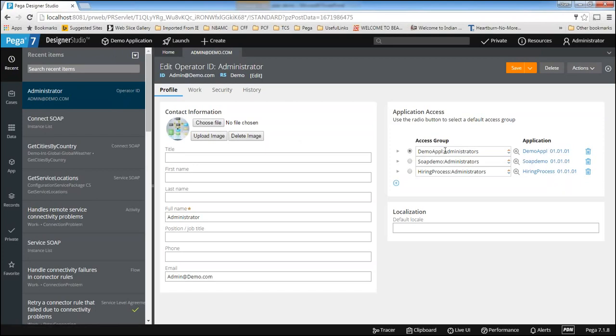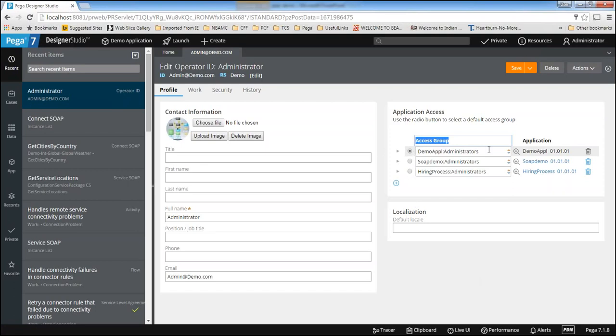But he is logging in as admin. This indicates the role. Administrator is a role, and this is the application. So in the demo application, this operator is logged in as an administrator, nothing but a developer in this concept. That is why you can see Designer Studio. As I said, Designer Studio is for developers. And then what are the different options? In the access group, you can enter any number of access groups here, but by default you can select only one option.